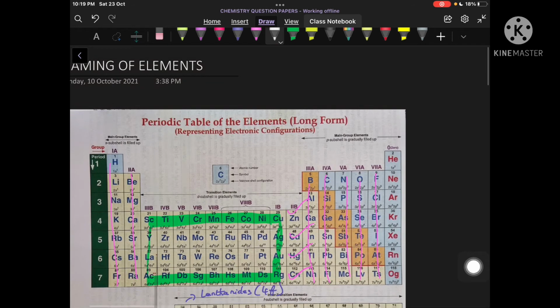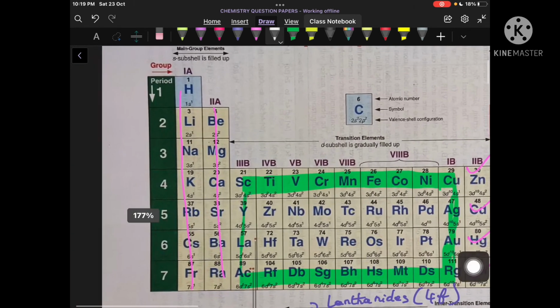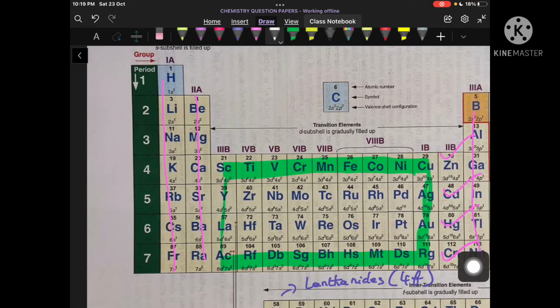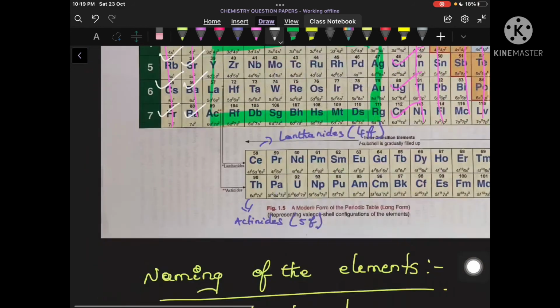Here I have lithium, sodium, potassium, rubidium, cesium and francium, the first group of s block elements, and beryllium, magnesium, calcium, strontium, barium and radium, the second group. Are you able to understand?